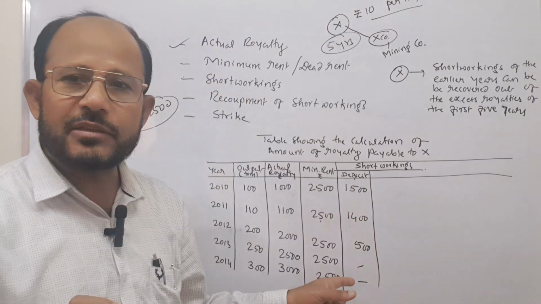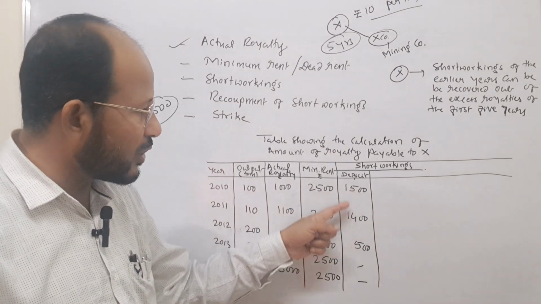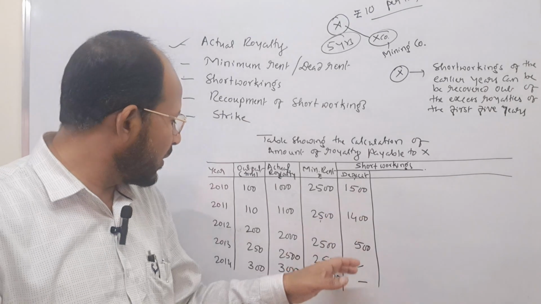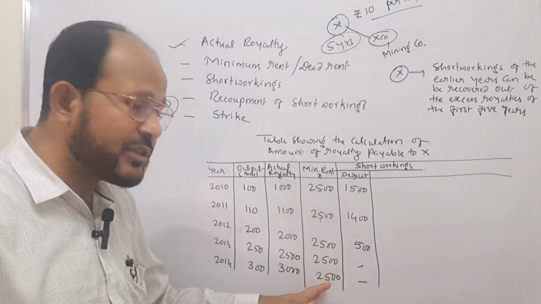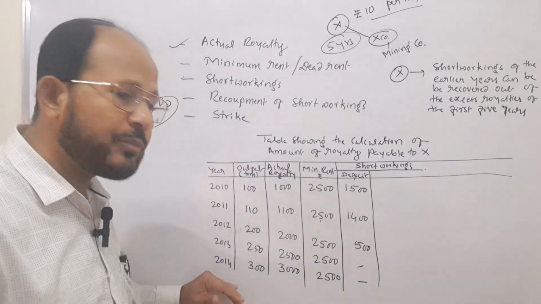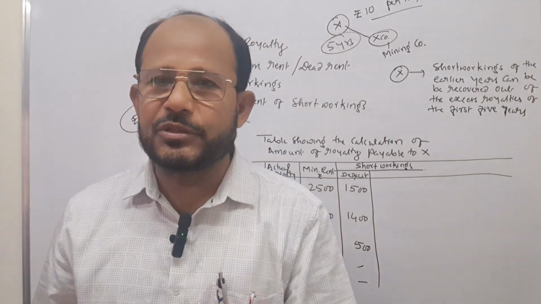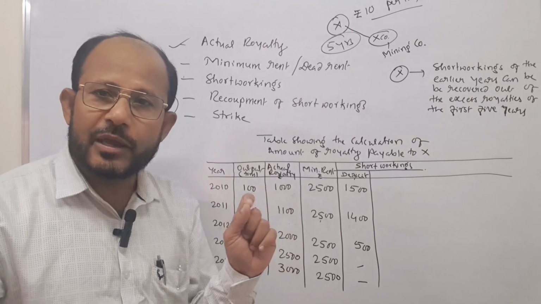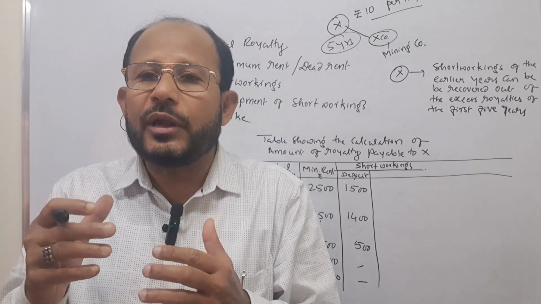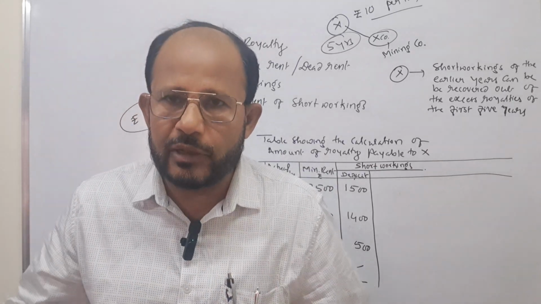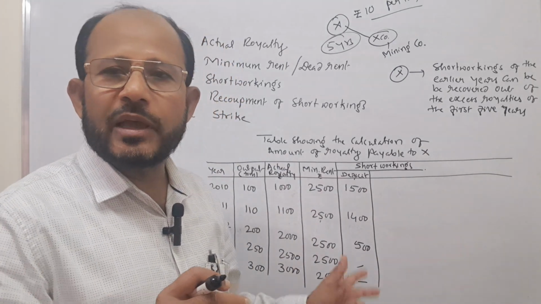the short workings. That is why here the total amount of short working is how much? 2,900, 3,400 is the total short working of the 3 years. But in order to recover these short workings, time is there up to the 5th year. Therefore 2014 is the last year to recover the short workings. That is why if the company wants to recover the short workings, then what it has to do is put more efforts and try to extract more and more materials. Then it can recover the short workings out of the excess royalties.